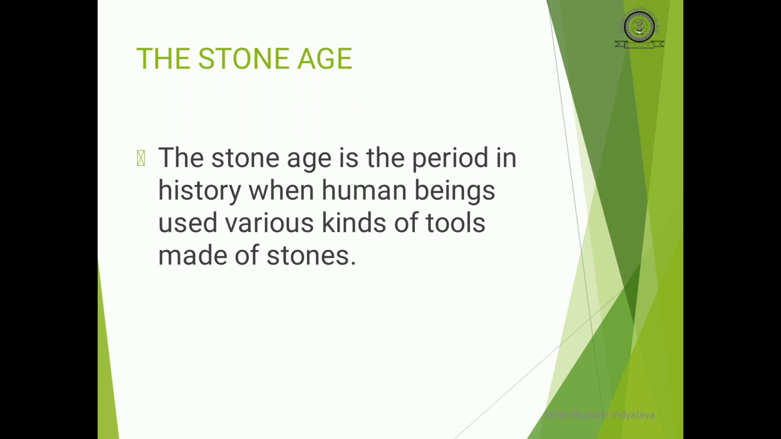Now we are moving into the Stone Age. The Stone Age is the period in history when human beings used various kinds of tools made of stones. In this period, we come to know the four stone ages, that are the Paleolithic, the Mesolithic, the Neolithic, and the Chalcolithic age.